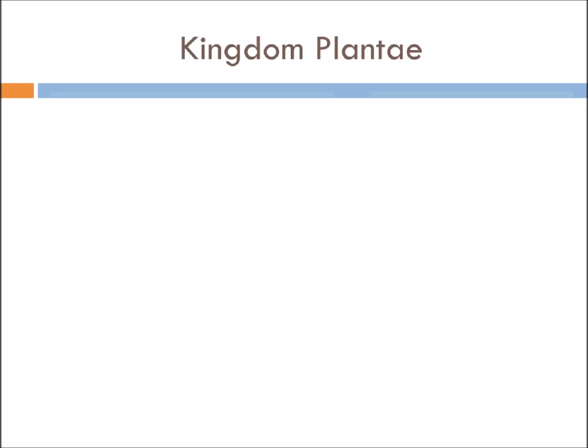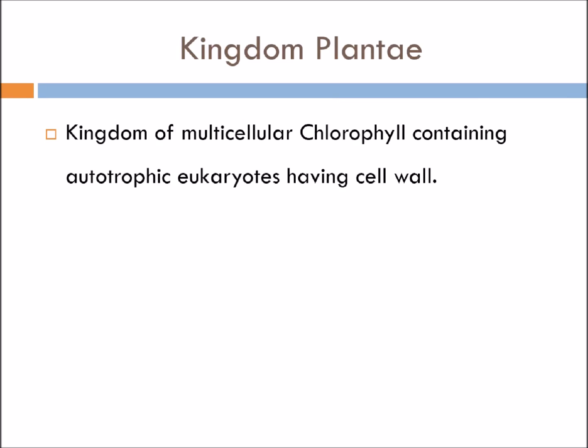Now, next is kingdom Plantae. Now, this kingdom has most diverse organisms. It is the kingdom of multicellular, chlorophyll containing autotrophic eukaryotes which have their own cell wall, and here the cell wall is made up of cellulose.